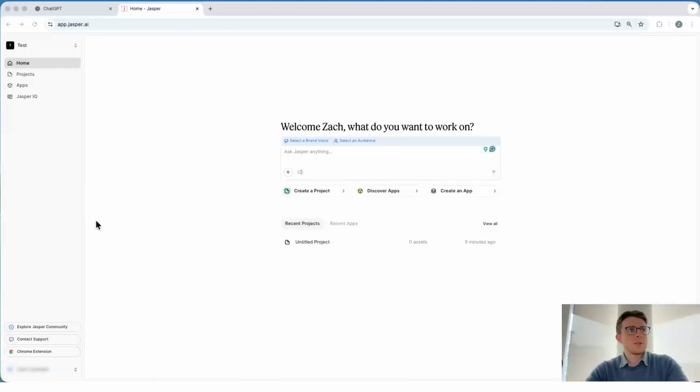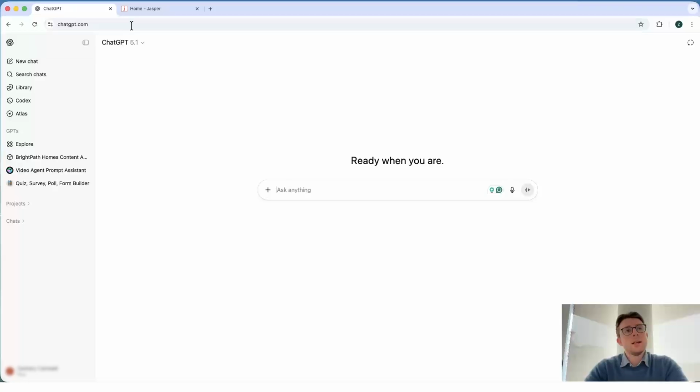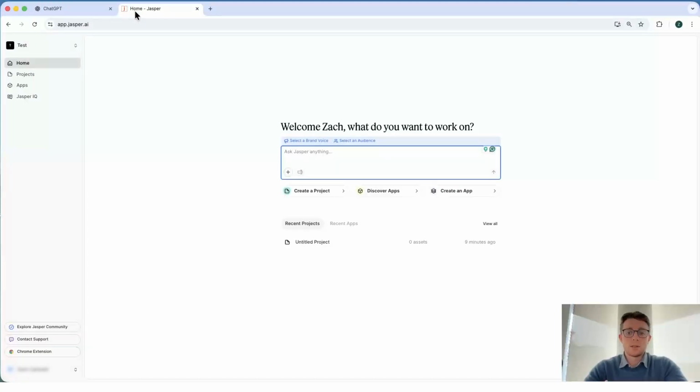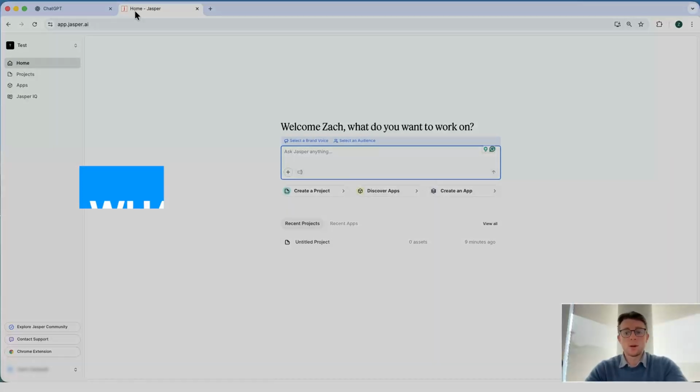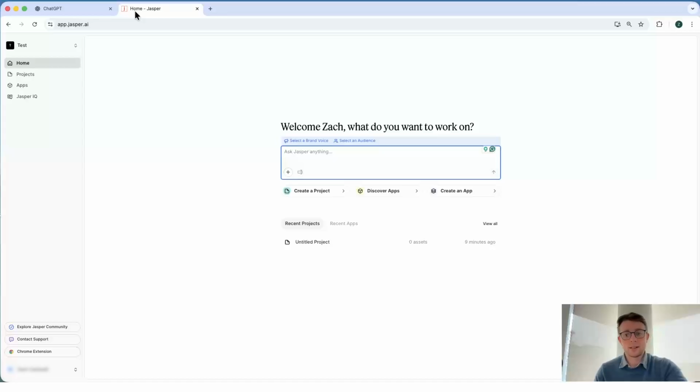So without wasting any more time, let's jump over into our demo, where what we're going to be doing today is comparing what it would be like to create marketing content with ChatGPT, and then looking at how that compares to using a tool like Jasper AI. But before we actually create any content, it's important to take a step back and first understand what the actual setup of these tools looks like to ultimately allow us to create content that's aligned with the way we want to speak to our customers and the way in which we represent ourselves as a brand.